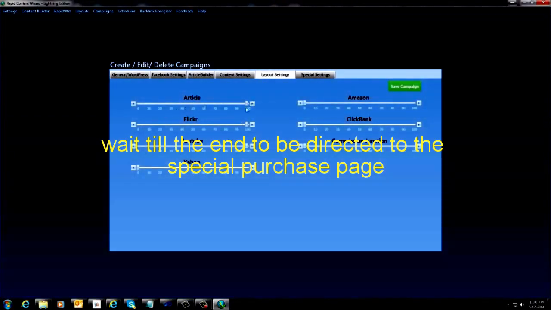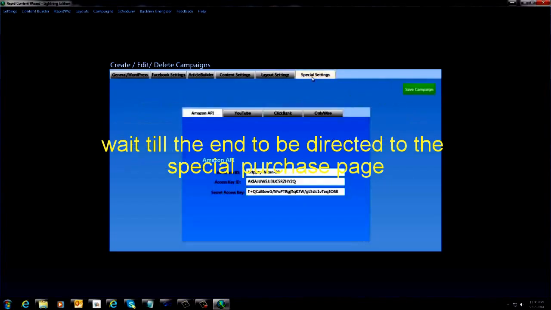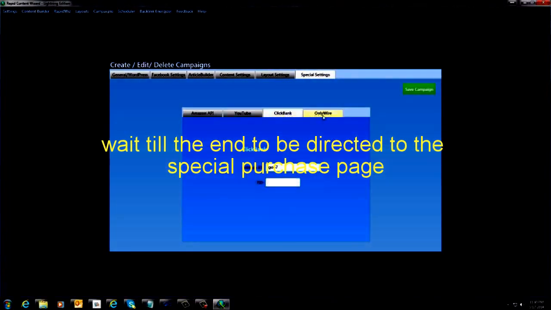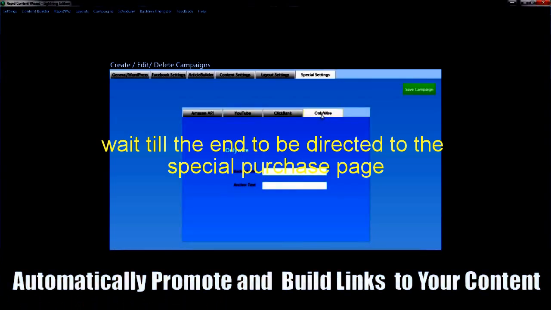So if you want to have, say, a ClickBank offer only on here 50% of the time, 50% of the posts, you can set it up that way, or you can have it every time that it posts, you get a ClickBank offer on there, a different one. And then you come over here, and there are also some special settings that you can change as well.